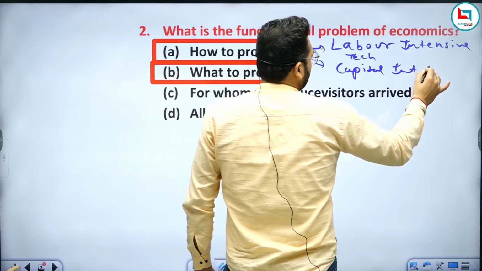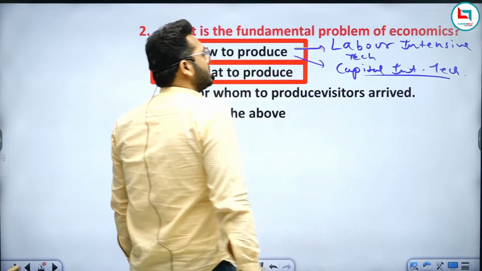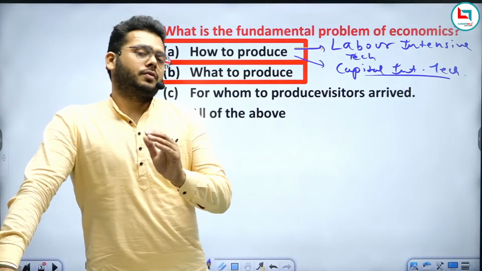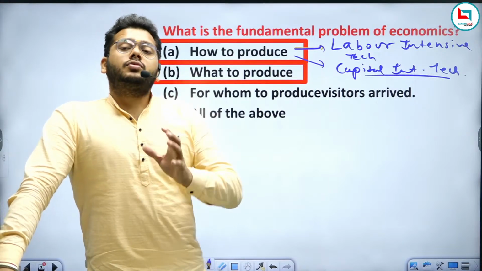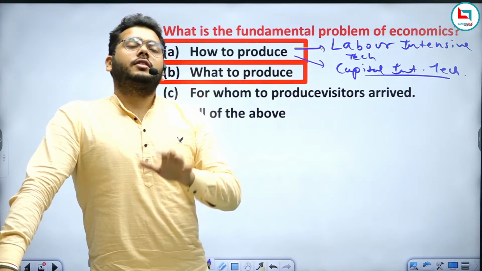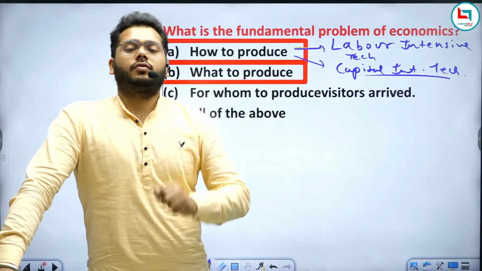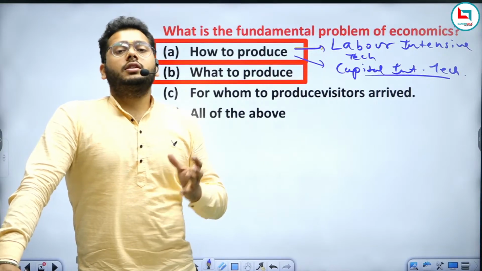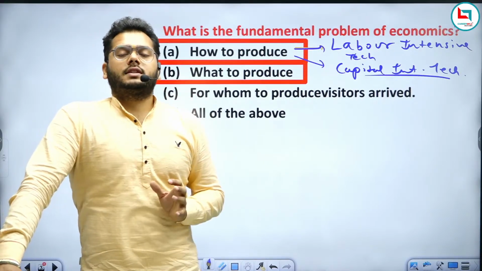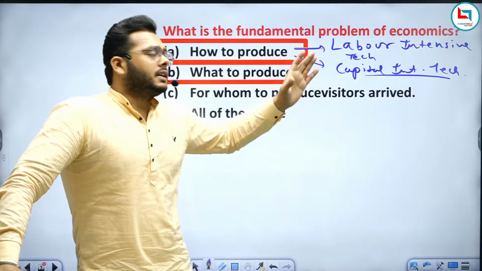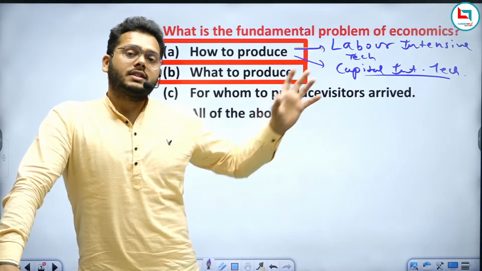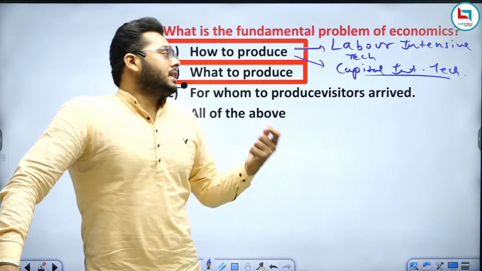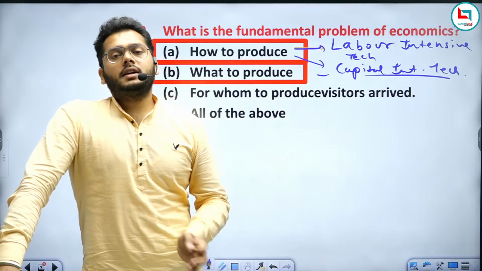What we need to discuss here is that if any firm or economy is using labor intensive technology for the production of goods and services, it means they use more labor and less machinery for the manufacturing of goods. Clear? Am I clear to everyone? If any firm is using a lot of labor for production, we say it is labor intensive technology, and the economy which uses this technology has good employment opportunities, right? Now the second one is capital intensive technology. Capital intensive technology means what?